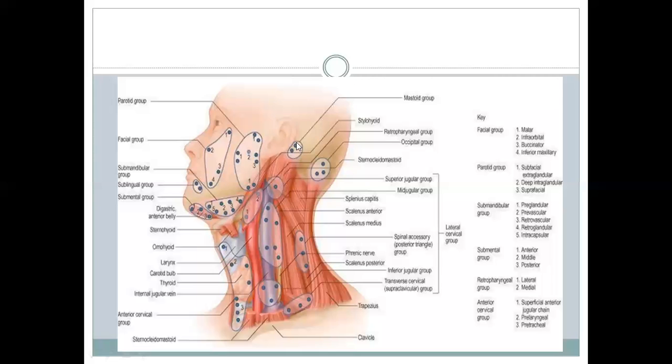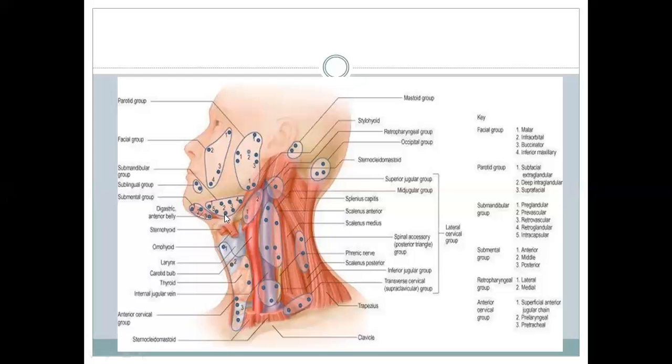And these are the mastoid nodes. They are over the mastoid process of the temporal bone. They are also called retroauricular and postauricular nodes. They drain the pinna and the external auditory meatus, and the area of the skull which is over the mastoid nodes. And the most posterior part of the skull is drained by the occipital nodes.